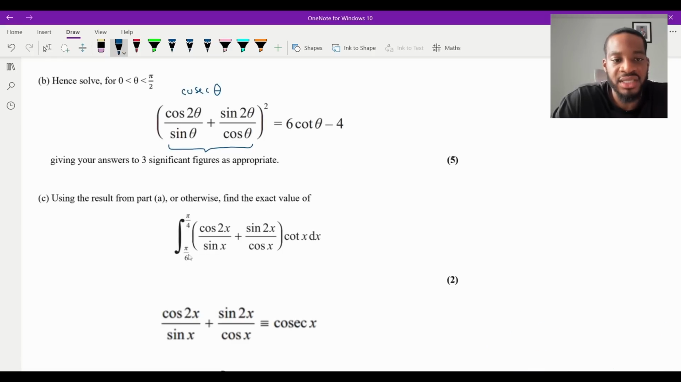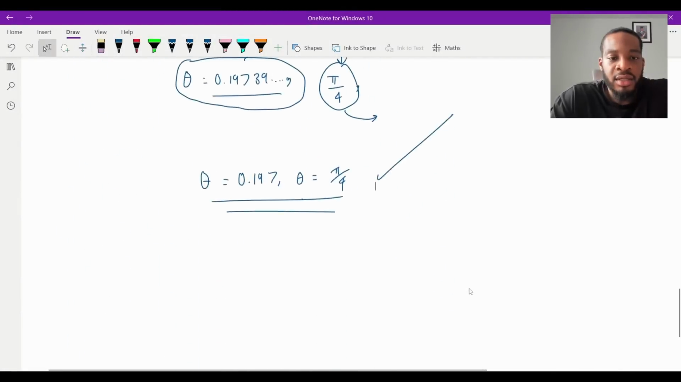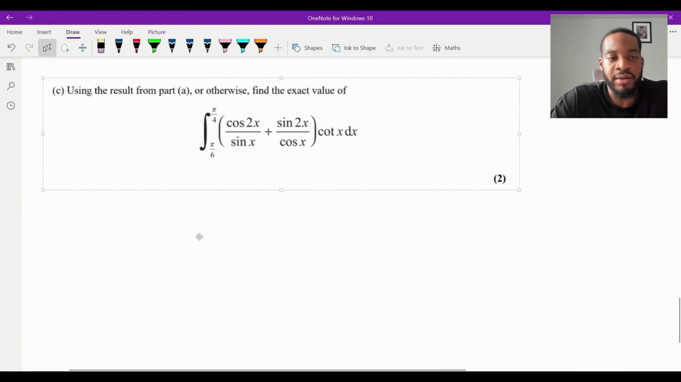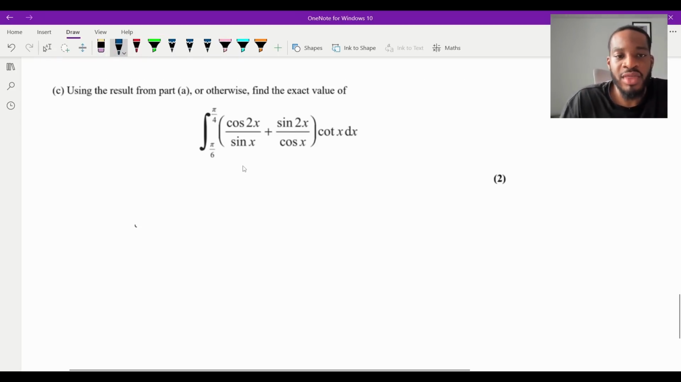the integral between pi over 6 and pi over 4 of this expression here, which is the same expression in part A times a cot x dx. So let me screenshot that and then grab it. Now, remember, we're trying to integrate this. It even tells you to use the result from part A, right? From part A, we know that this right here is cosec x. We're back to x again because it's in terms of x now, which means that they're actually just asking me to integrate cosec x cot x dx between pi over 6 and